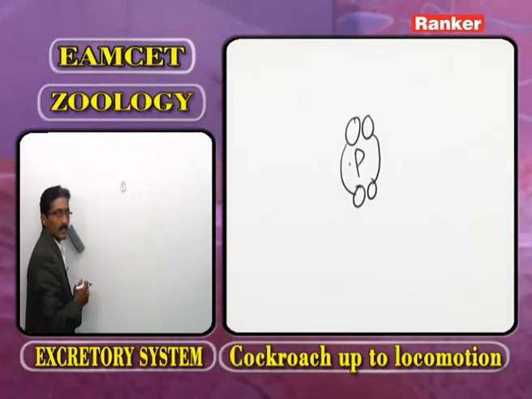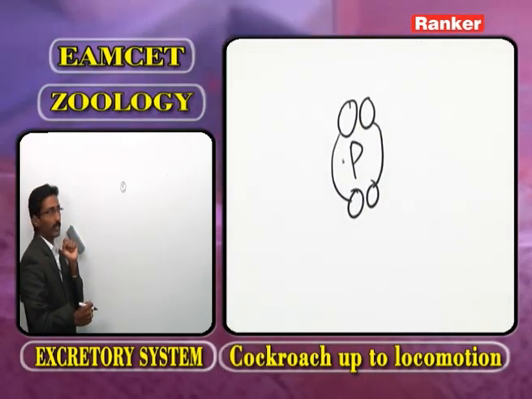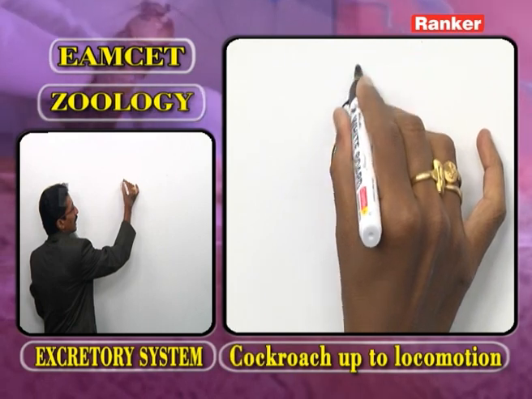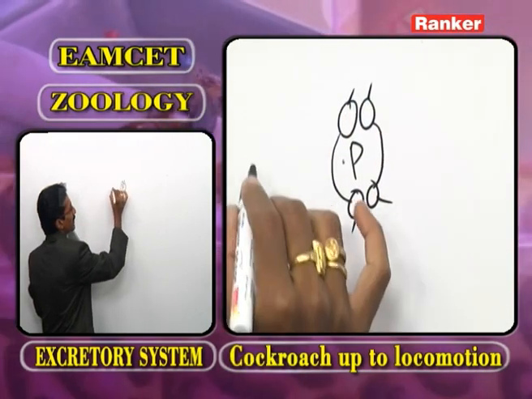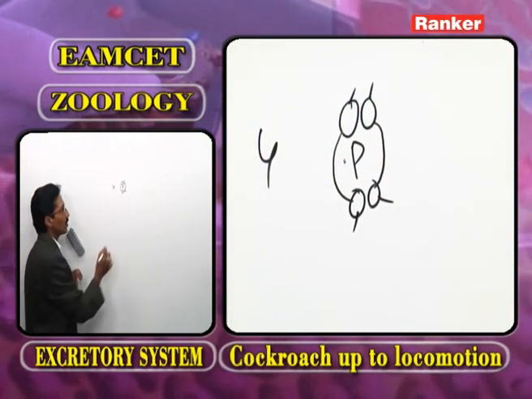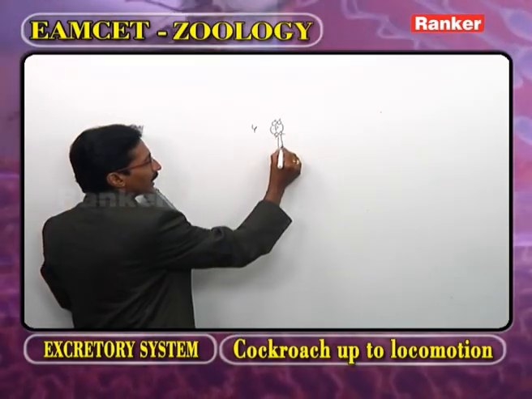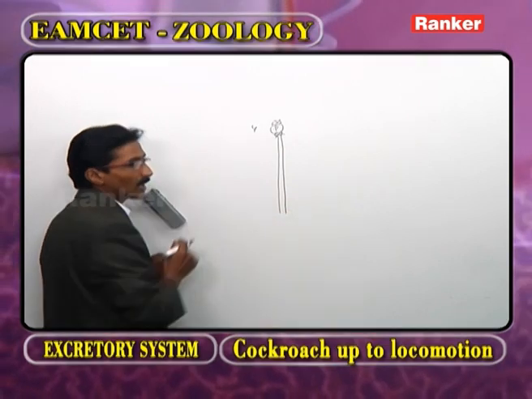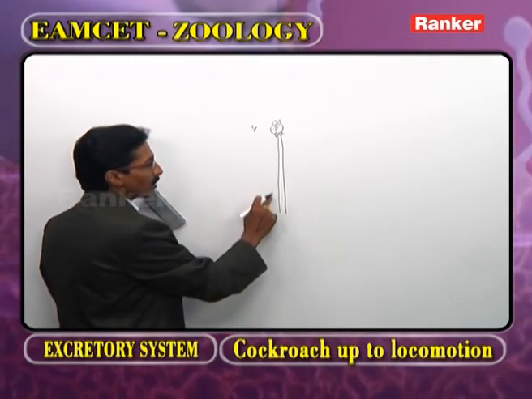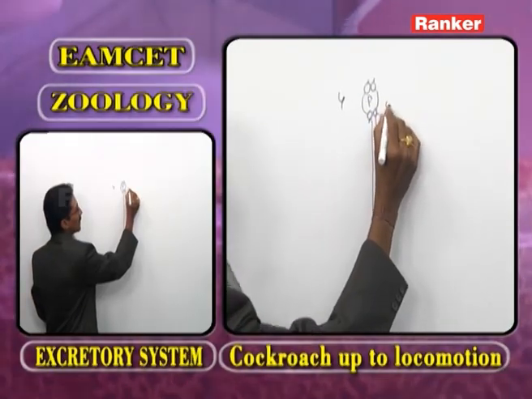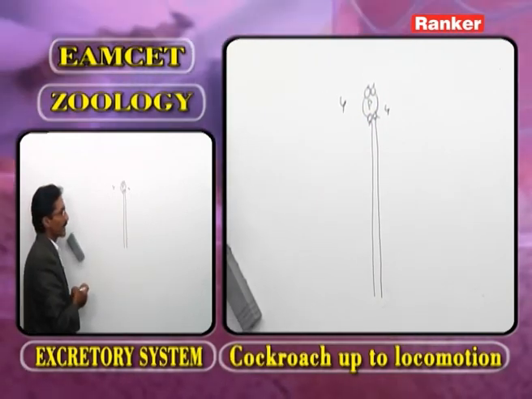Around the pharynx is the nerve ring. In the nerve ring, four ganglia are present. From the subpharyngeal ganglia arises the double ventral solid nerve cord, which starts from the fourth segment.